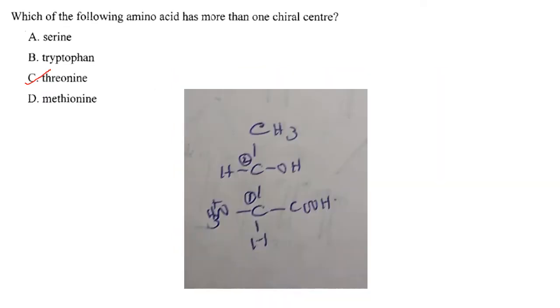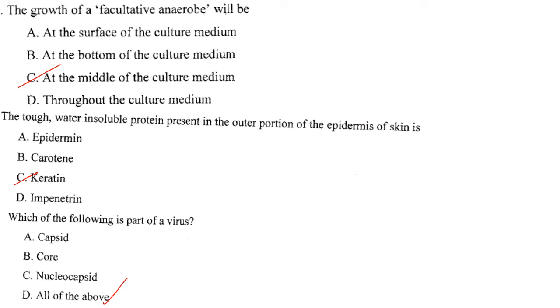Then which of the following amino acids has more than one chiral center? Of these, threonine has more than one chiral center, that is at carbon number 1 and carbon number 2. So the answer here is option C. Then the growth of a facultative anaerobe will be. A facultative or aerotolerant anaerobe can grow throughout the medium but will primarily grow in the middle of the tube between the oxygen rich and oxygen free zone. So the answer here is at the middle of the culture medium.